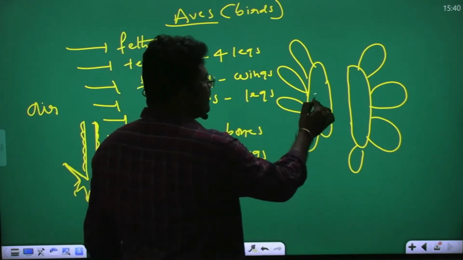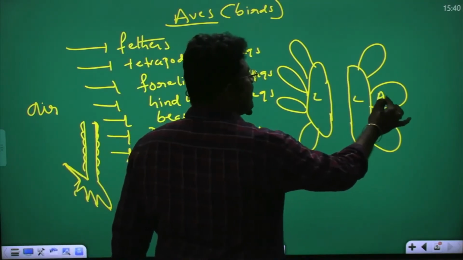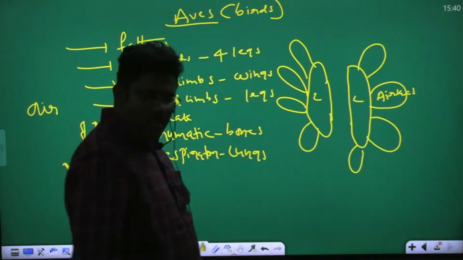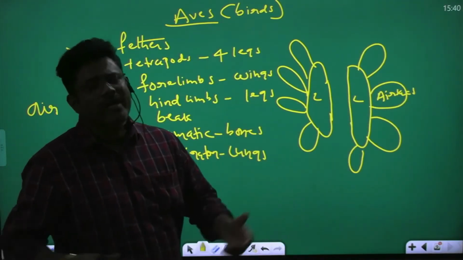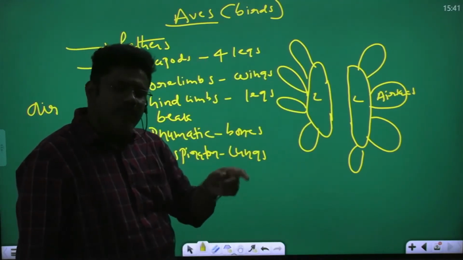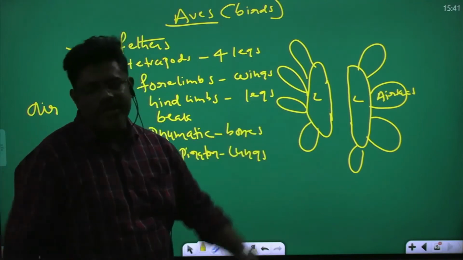So these are what? Lungs. These are what? Air sacs. Air sacs are associated with what? Lungs. Lungs are useful for what? Respiration, associated with air sacs. Air sacs are useful for continuous respiration and flight.